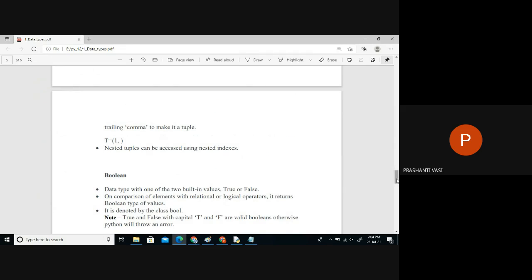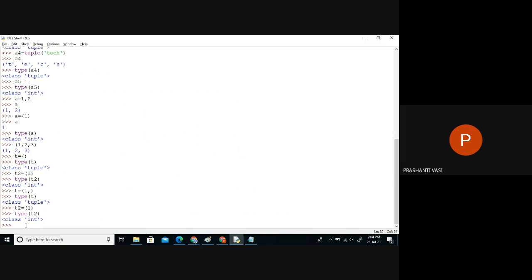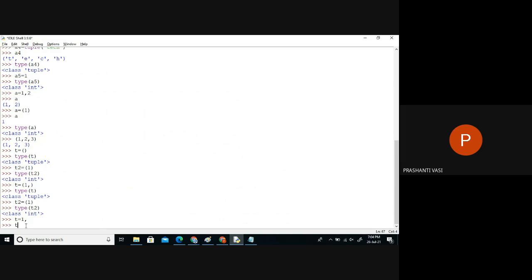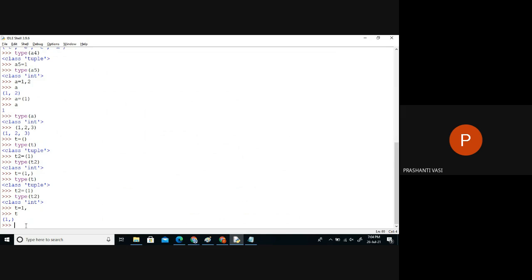So tuple is a simple concept here. The only thing is, when we have to create a tuple with a single element, this is the syntax. You write that element, put a comma, and put round brackets. But if you directly take one element and a comma, will it accept? Either with round brackets or without round brackets, if you keep the data and put a comma, it's already a tuple.